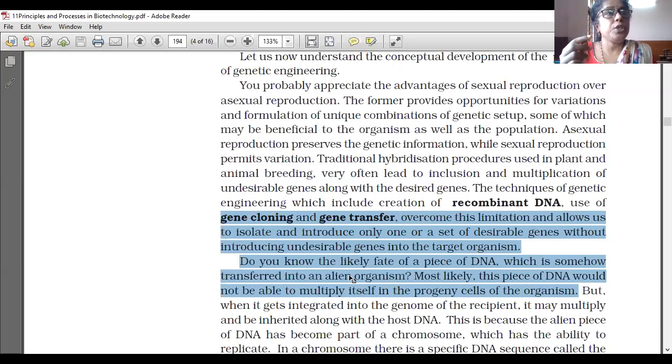If we are introducing this DNA fragment into the DNA of the host organism, then only it will be multiplied. If we introduce it directly, it will not be multiplied. A piece of DNA which is somehow transferred into an alien organism would not be able to multiply itself in the progeny cells of the organism, but when it gets integrated into the genome of the recipient, it may multiply and be inherited along with the host DNA.